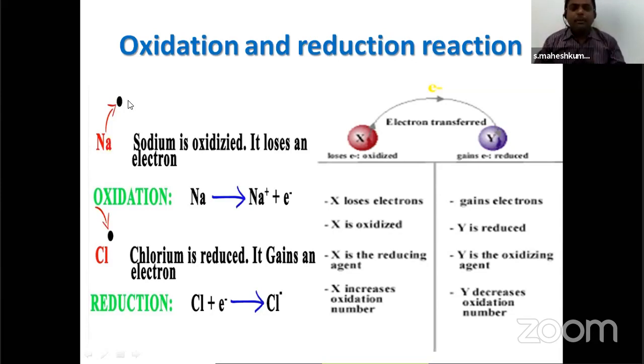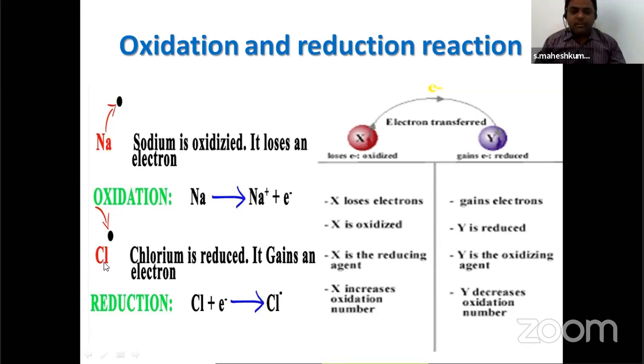Let's say, for example, sodium is there, chlorine is there. Now sodium is oxidized. When the sodium gains oxygen, it loses an electron. This is the electron. Now here chlorine is ready.